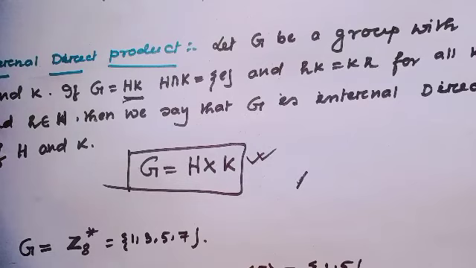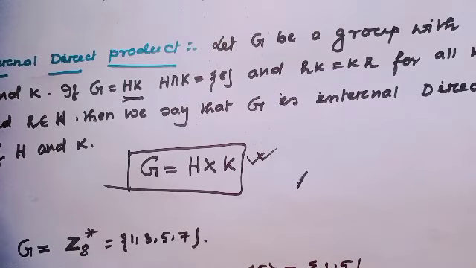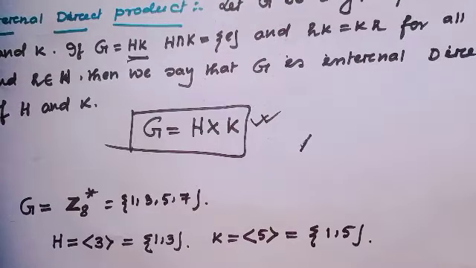Z8 star, the multiplicative group modulo 8. This is those elements which are prime to 8. That means this set contains the elements 1, 3, 5, 7. Let's consider a subgroup S, the cyclic subgroup generated by 3. That means 3 and 3 squared equal to 9, which is congruent to 1 modulo 8. That means S contains two elements, 1 and 3.